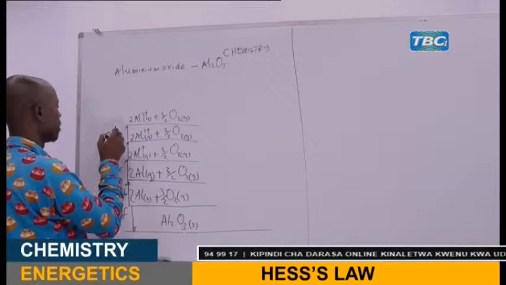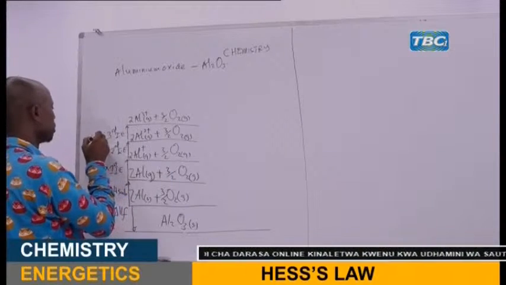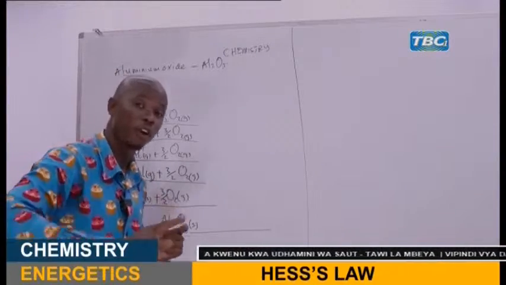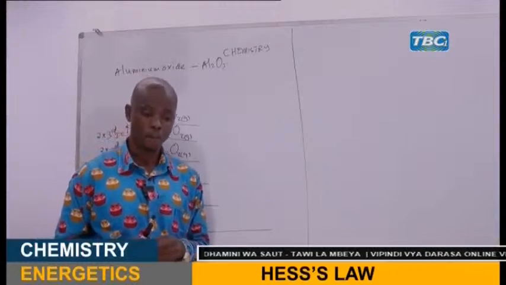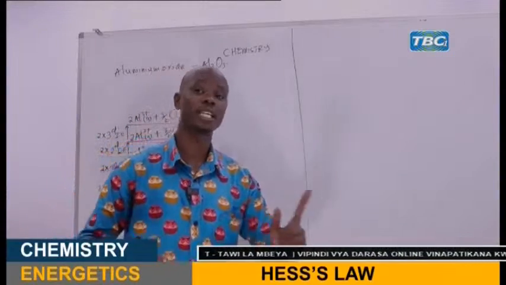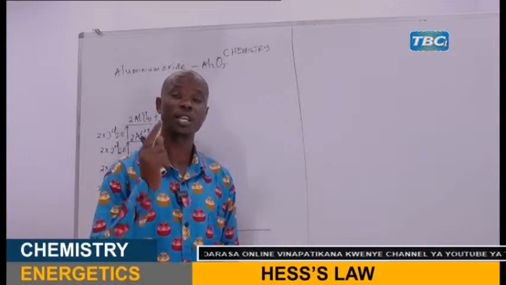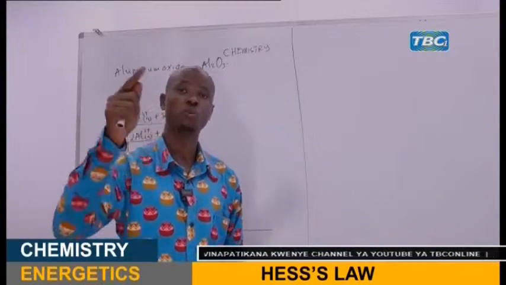This is the third ionization energy times 2. And the arrow is pointing outward for all the ionization energies. Why? Because removing an electron from a gaseous atom or gaseous ion is purely an endothermic process. That means energy is used to remove an electron.